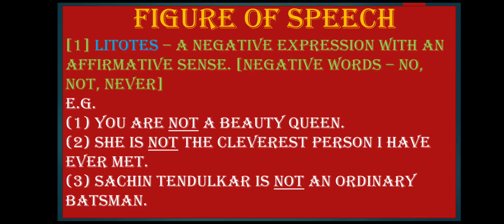Sachin Tendulkar is not an ordinary batsman. So we can say Sachin Tendulkar is a very special batsman. He is not an ordinary batsman means he is not like other batsmen. He is a very unique or special batsman. So here also not is given. So whenever the negative words are given, no, not, never, you have to write the figure of speech litotes.